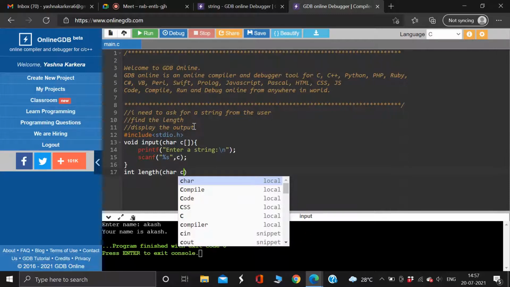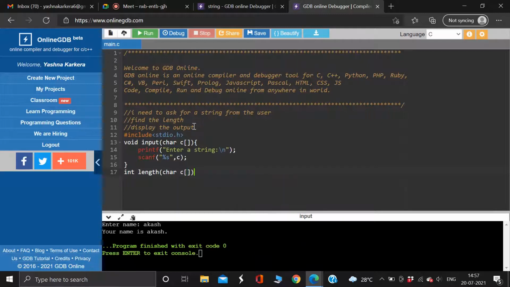What do you think should come? You can refer to the previous function as well. That's the hint. Karthik, you also consider. Anyone? What will come after char c? You can refer to the previous function as well. Oh, the square brackets. Yeah.